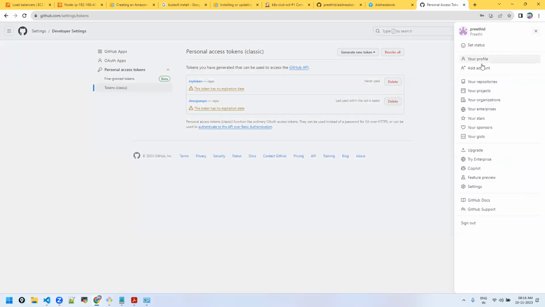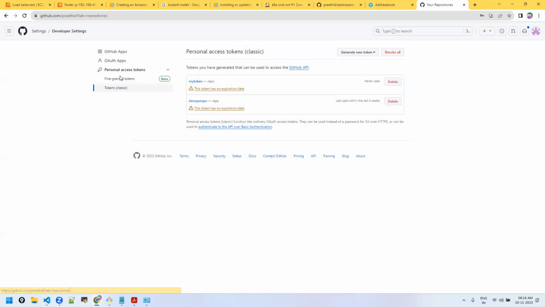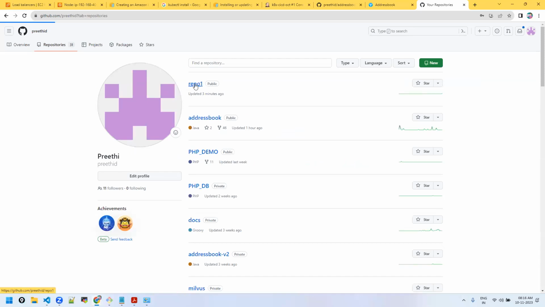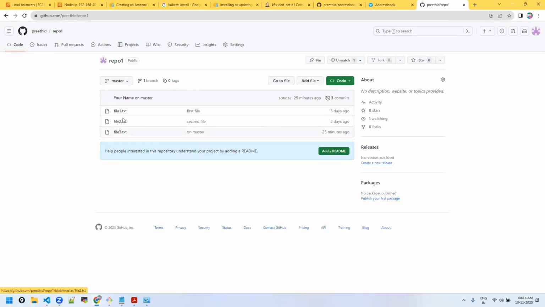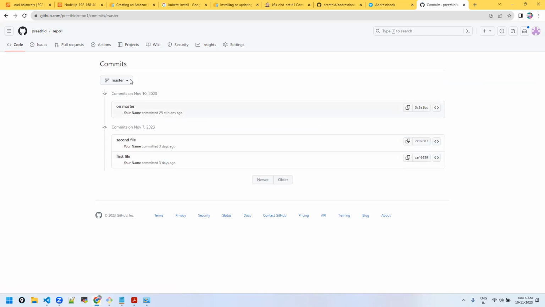Okay. Once it is done, like I've already pushed, right? So let's go to our repos. It's a repo one. And I have already pushed, right? So master branch. Do you see all the files, all the commits of master? I can see everything here.